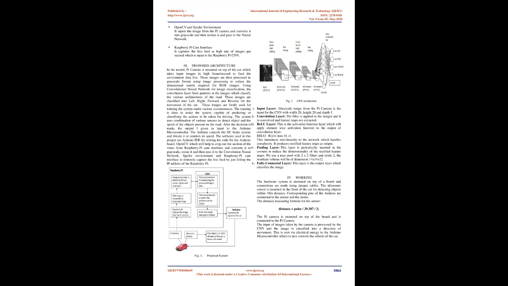The Pi camera is mounted on top of the car, which takes input images at high frames per second to feed the environment data live. These images are then processed in grayscale format using image processing to reduce the dimensional matrix required for RGB images. Using a convolutional neural network for image classification, the convolution layer finds patterns in the images which classify the various architectures of the road.